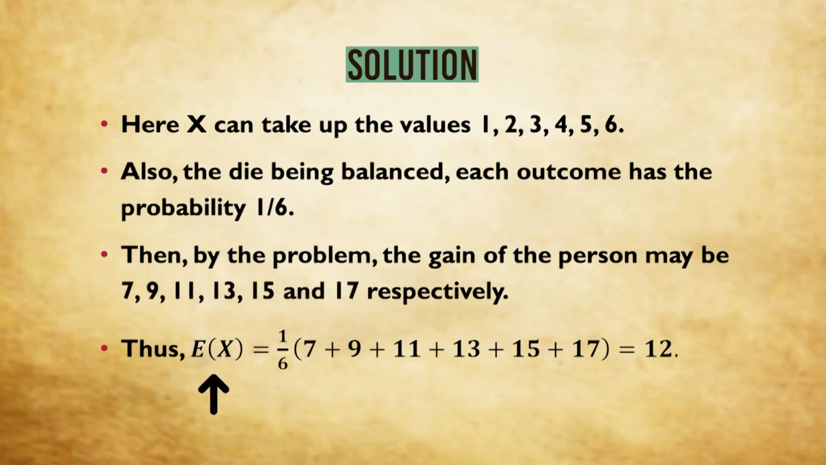17. So expectation will be 7 into 1 by 6 plus 9 into 1 by 6 plus 11 into 1 by 6 plus 13 into 1 by 6 plus 15 into 1 by 6 plus 17 into 1 by 6. So we have taken 1 by 6 common and it comes out to be 12.